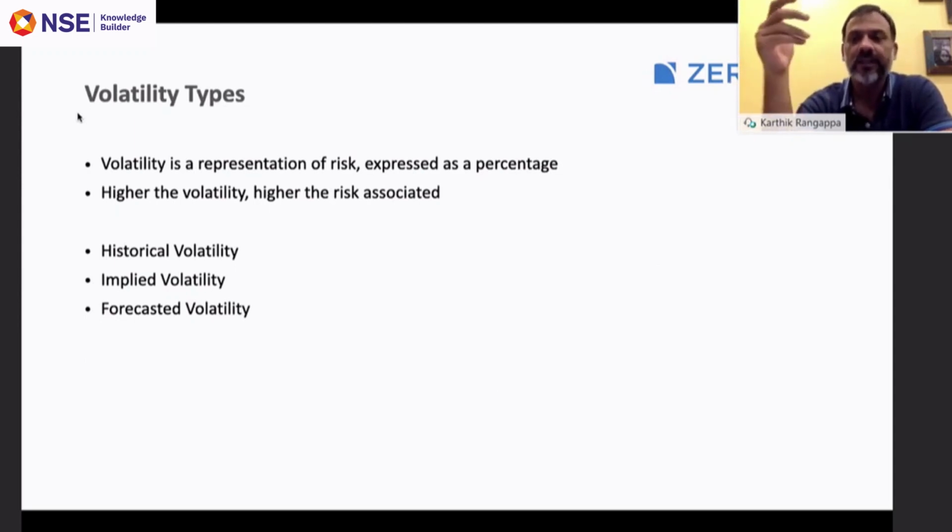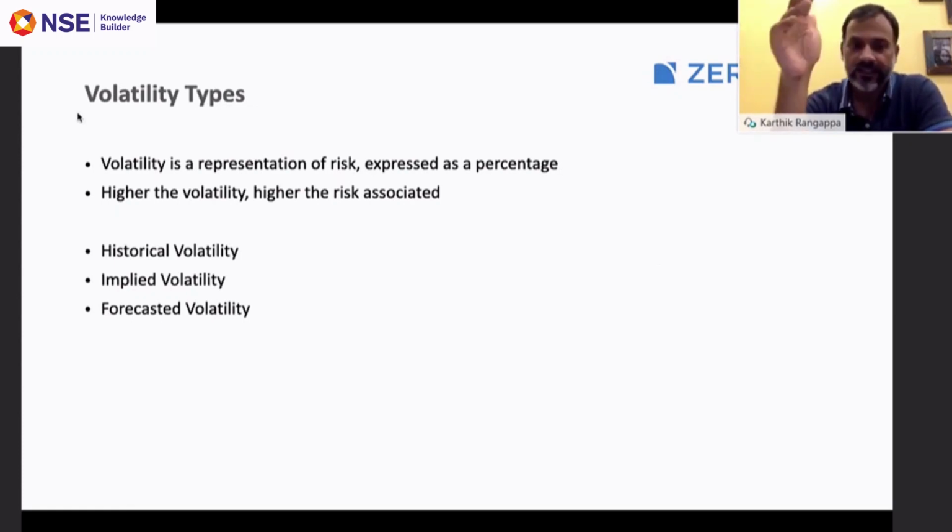Now there are three different types of volatility which you need to understand. One is historical volatility. Historical volatility is the volatility that a contract or an underlying asset would have experienced for n number of days. If I'm looking at the last 52 weeks or 252 trading days, then I can calculate the historical volatility for those 252 days.